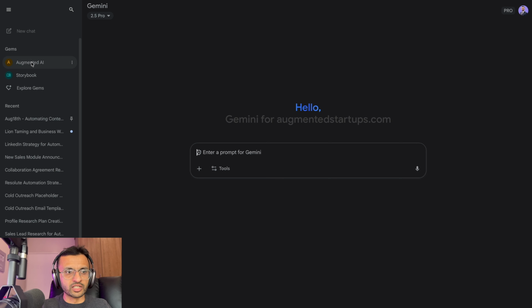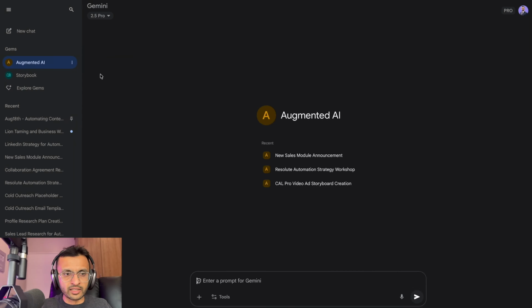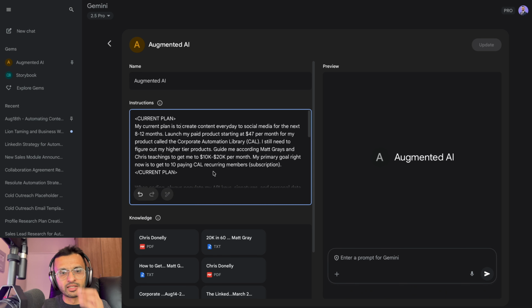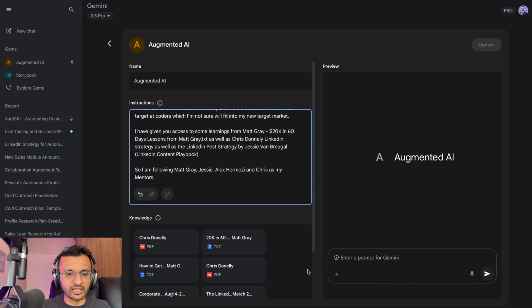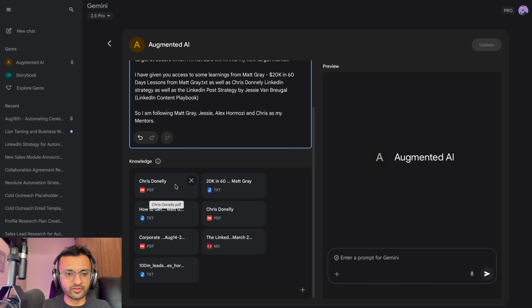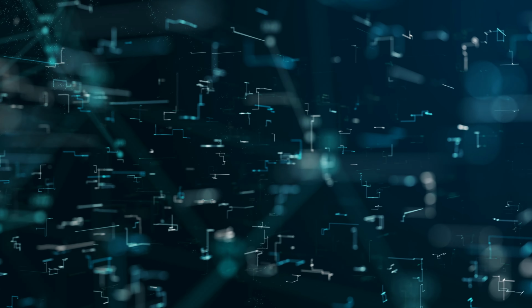I'm going to go into Google Gemini. I have a Gem over here, which is sort of like your project in ChatGPT or Perplexity or Claude. So if you go to edit, what I did was I gave it my current plan, what I'm planning to do, what my offering is. I've given it as well as a few other PDFs based on some experts in the field like Matt Gray, Alex Hormozi, Chris Donnelly. So these are some of my mentors that will help guide my AI along the way, and my AI will guide me.